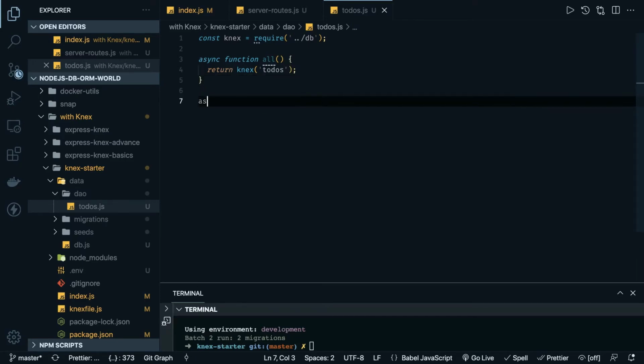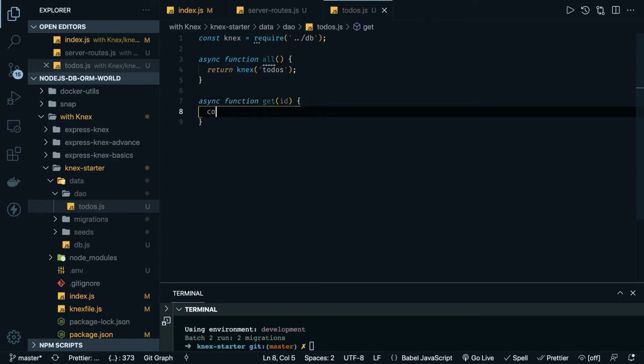We will use them later. Async function get, and we are passing id, and here we can do const results, and we can do async await stuff. Next, this is your table name, to-dos, and we can do the where clause.